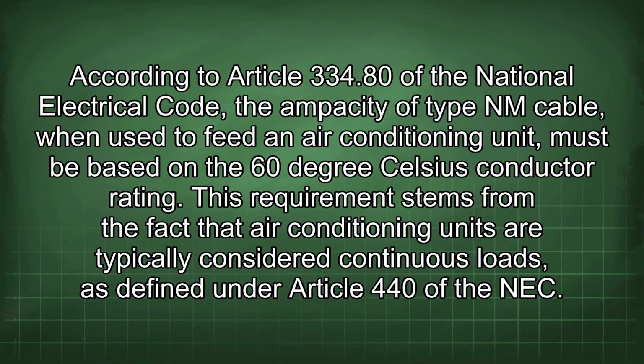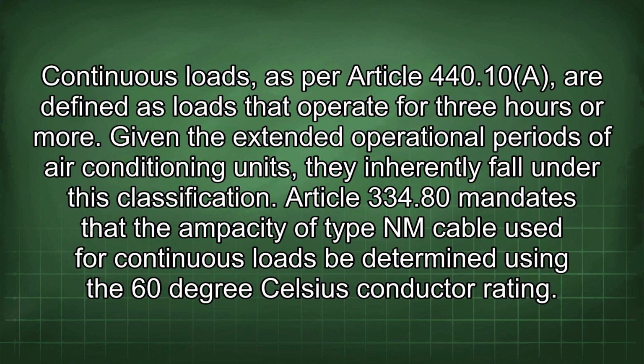of the NEC. Continuous loads, as per Article 440.10a, are defined as loads that operate for 3 hours or more. Given the extended operational periods of air conditioning units, they inherently fall under this classification. Article 334.80 mandates that the ampacity of type NM cable used for continuous loads be determined using the 60°C conductor